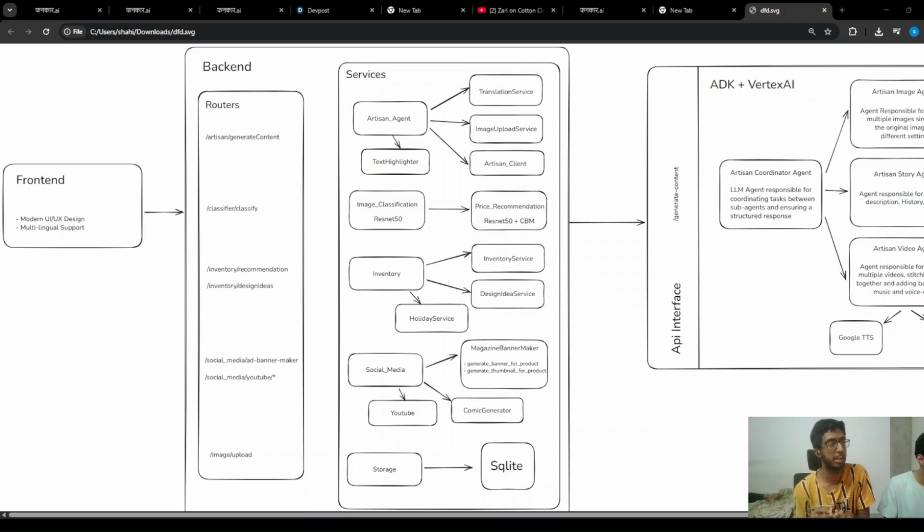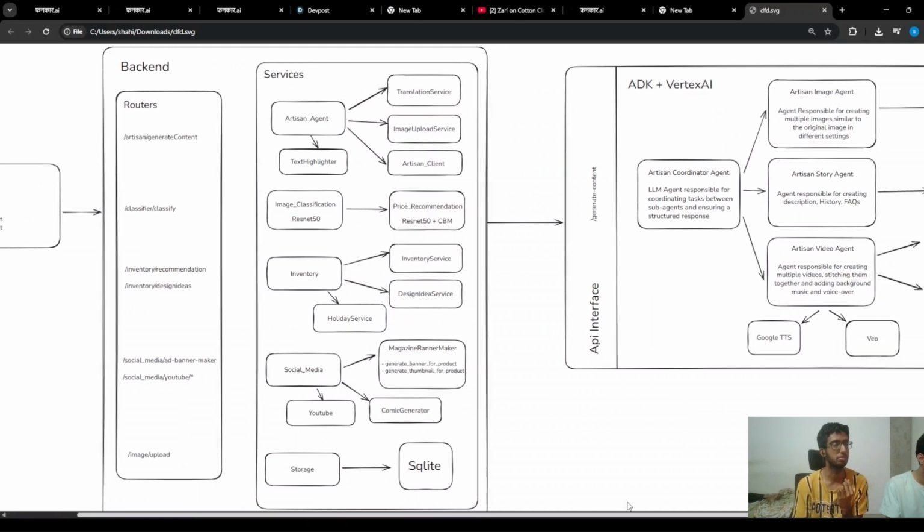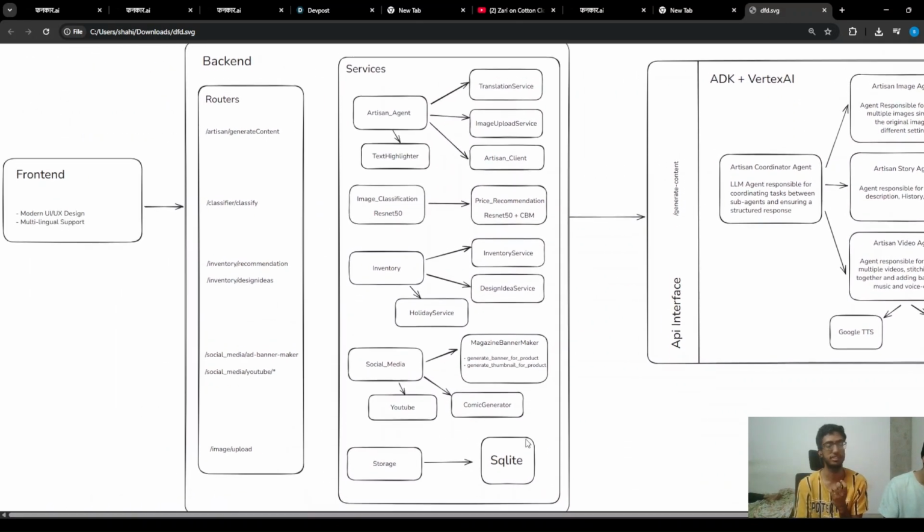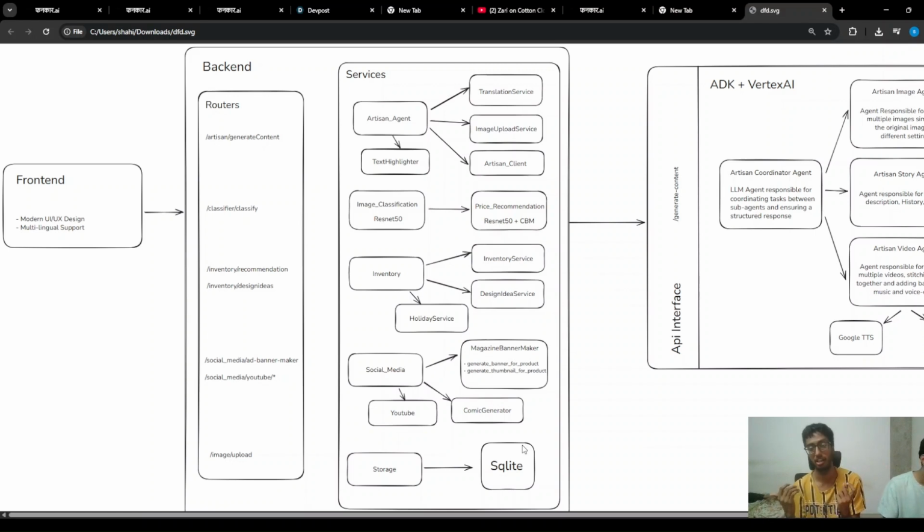And then after that we are able to call different services like the inventory service by passing in the output that the agent has generated. I would just like to go through this architecture also. And then we have the inventory, we have social media, we have different storages, etc. We also plan to integrate different social media including Instagram and Facebook also. So it really is a seamless integration for the product.